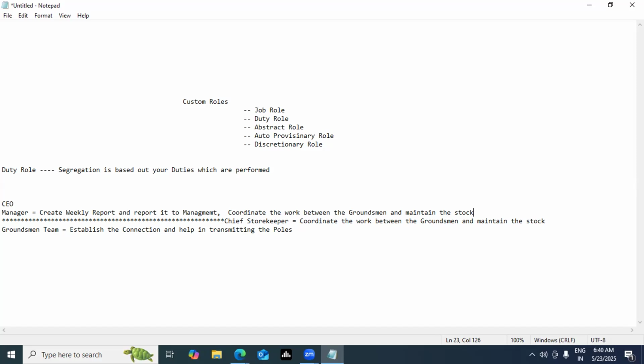I'll take a pause here, guys. Is the concept clear? Is the example clear? Jay, Praful, Saurav, Selja, is the example clear to everyone? So job roles are CEO, manager, groundsman. Those are the job roles. And duty role means what exactly they are working on and performing. Absolutely, that's a correct statement. Yes, sir, clear. Okay, perfect. Selja, Smita, is it clear from your end, guys? Please feel free. This example has to be clear so that you get the further things. Is it clear?